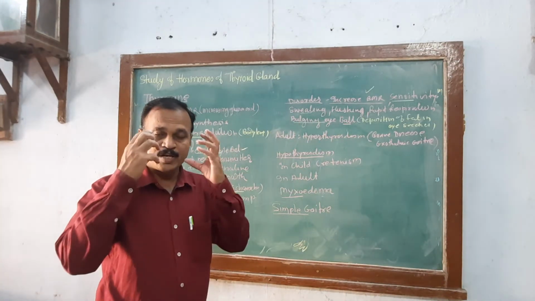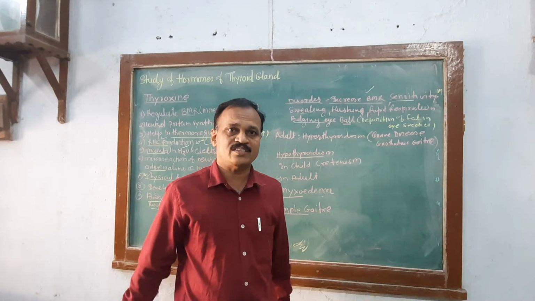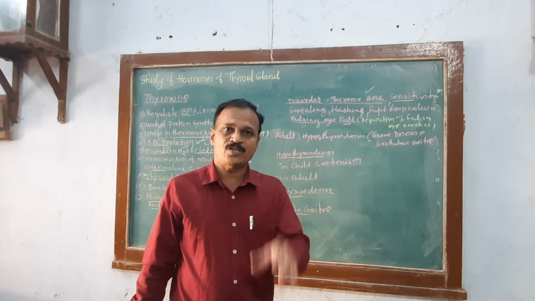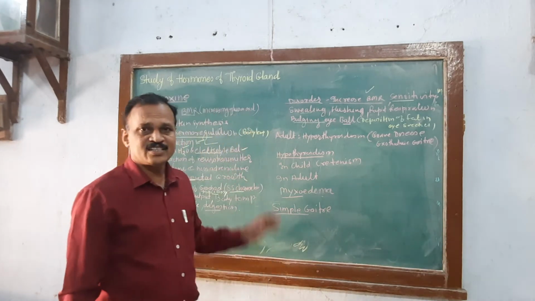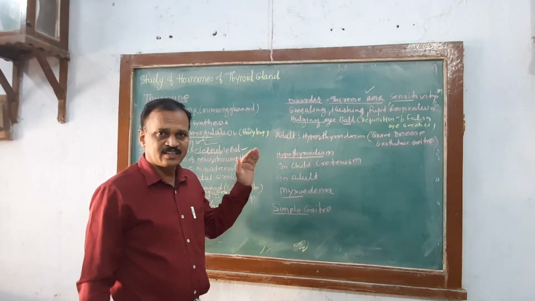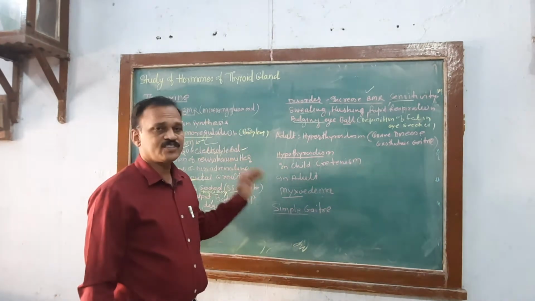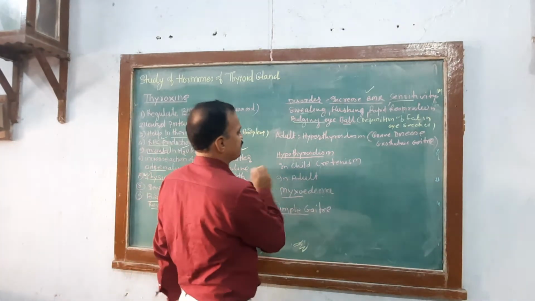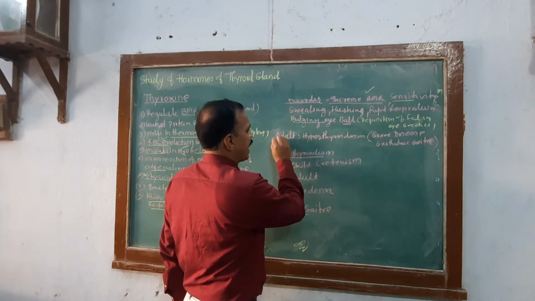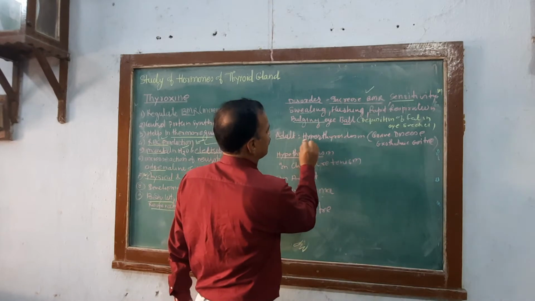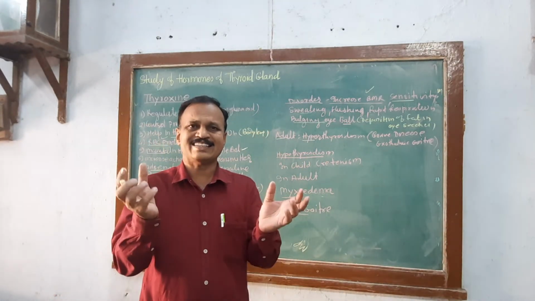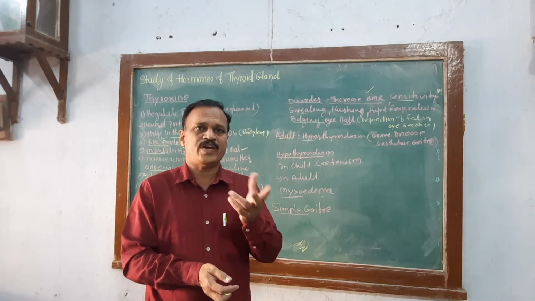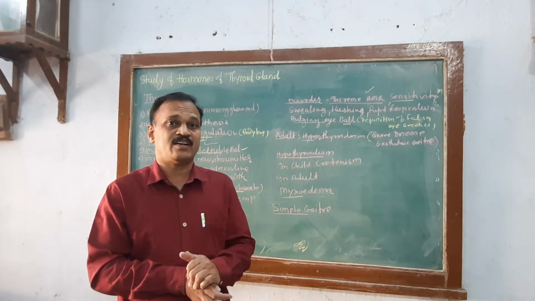Some people's eyes appear to come out, due to the deposition of fat behind the eyeball in the eye socket. There are disorders in adults as well as in children, hypothyroidism and hyperthyroidism. In adults, hyperthyroidism may increase the size of the thyroid gland. There are two ways of hyperthyroidism.